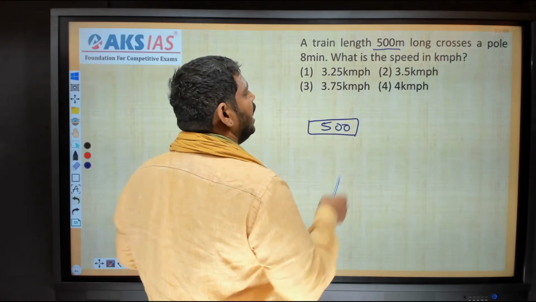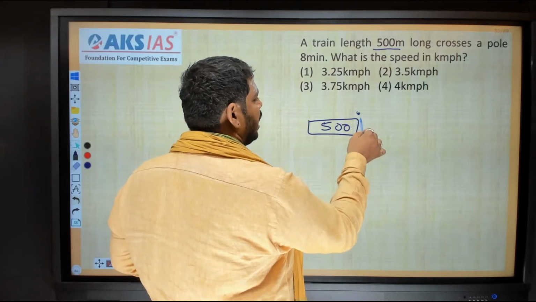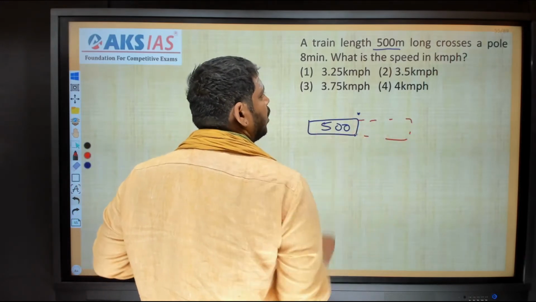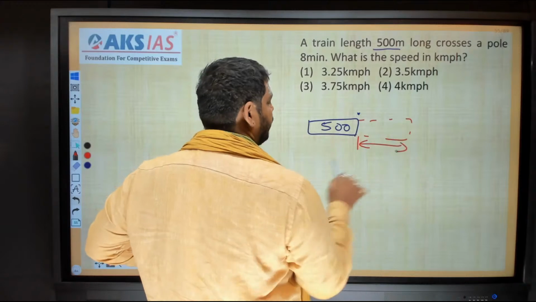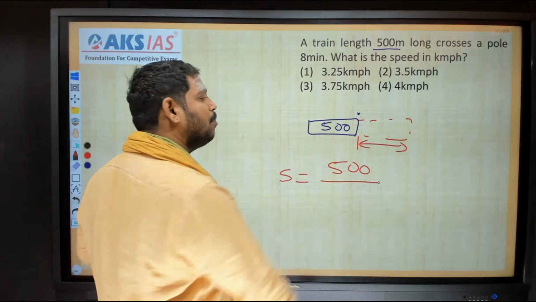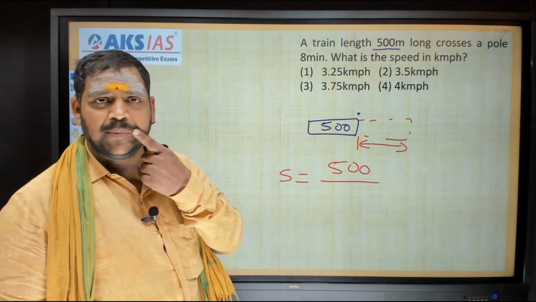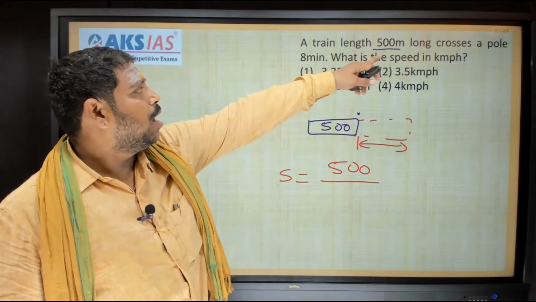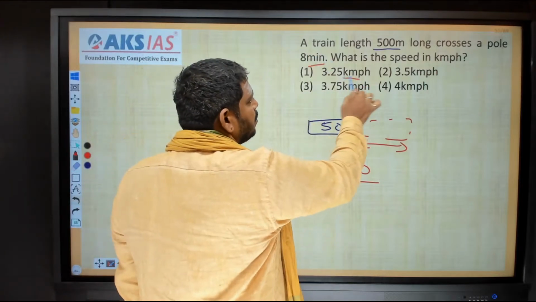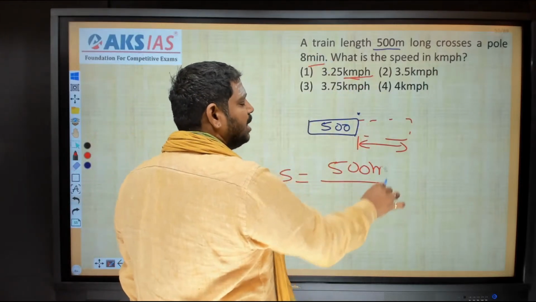Now, this is the man. Crossing means like this, right? The distance traveled is nothing but 500. He is asking about speed. Speed means distance traveled by time, so 500 by time. How much time is required? 8 minutes. Sir, it is in minutes, and the options are in kilometers per hour, while this is in meters.